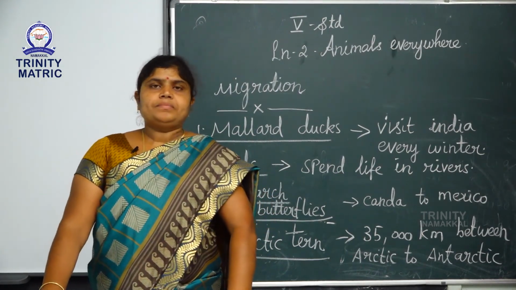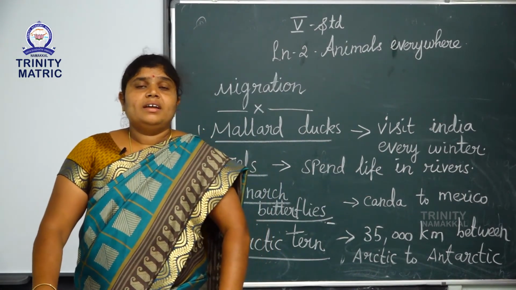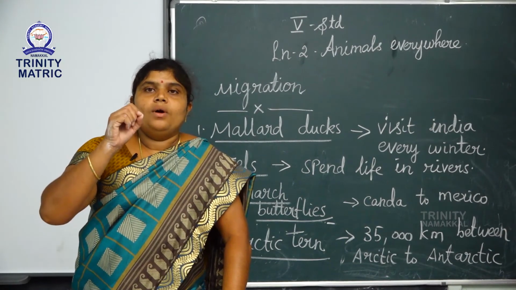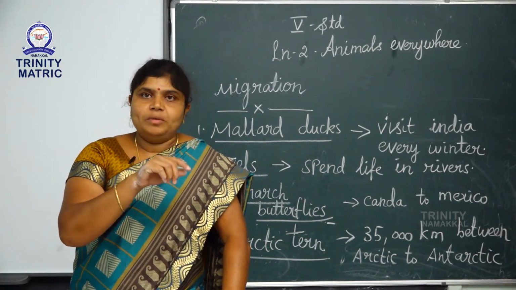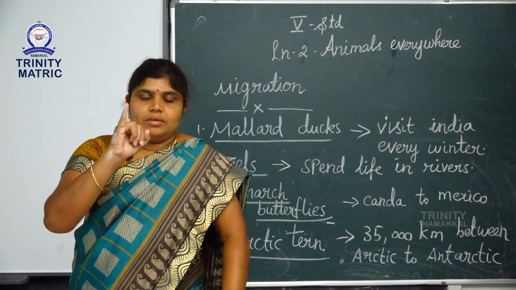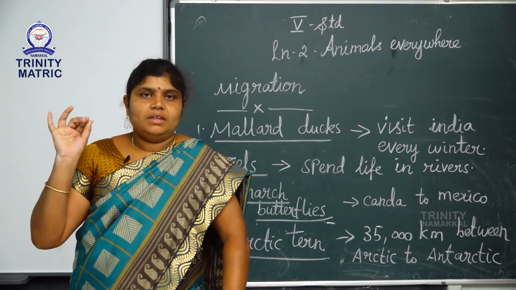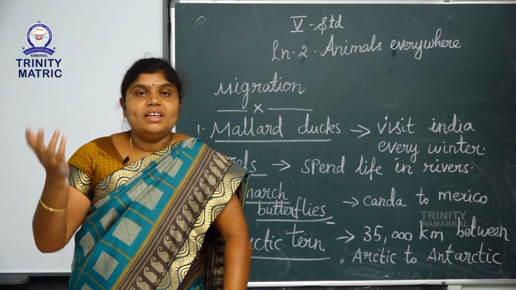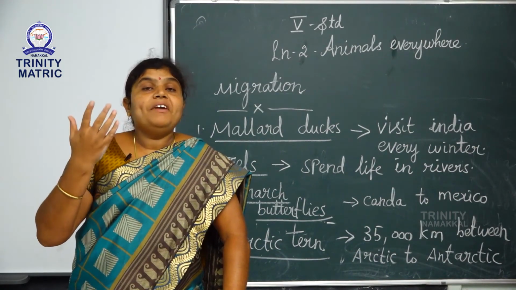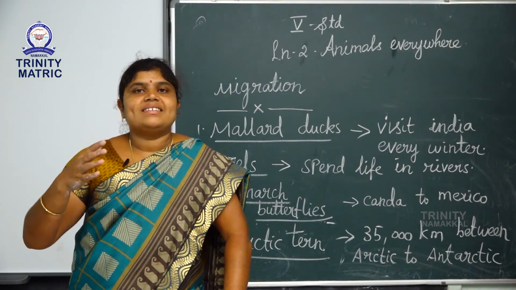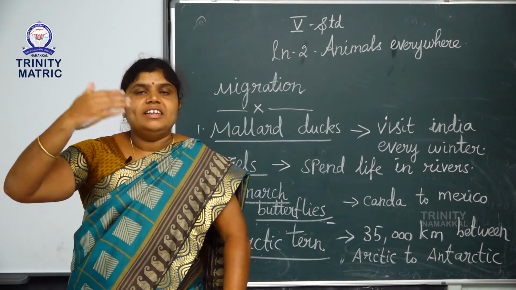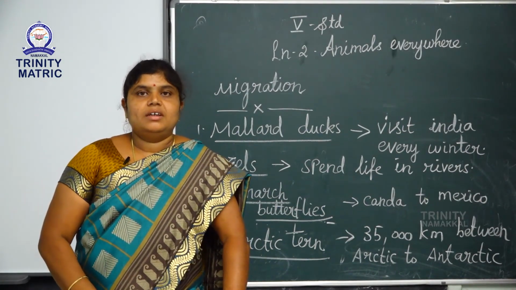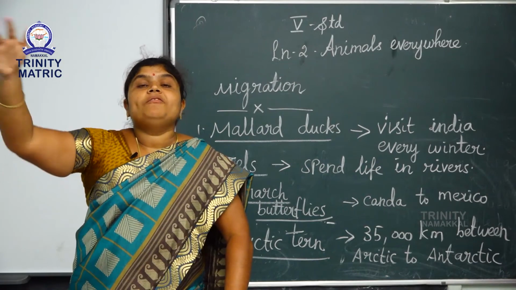Okay students, today we studied many topics. Now I will recap the topics. First one is organs for breathing. We first learned animals' breathing organs. Second one is feeding habits. Animals have different types of teeth. The teeth are used to chew the food and cut the flesh. And next one is movement of animals.